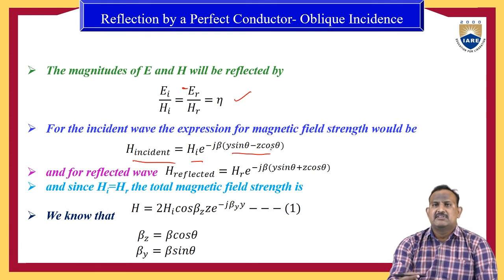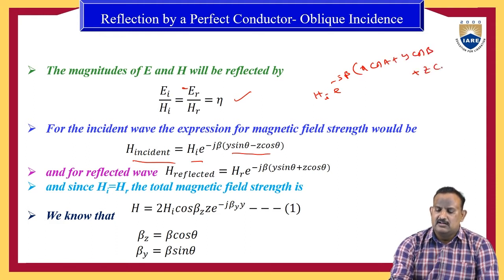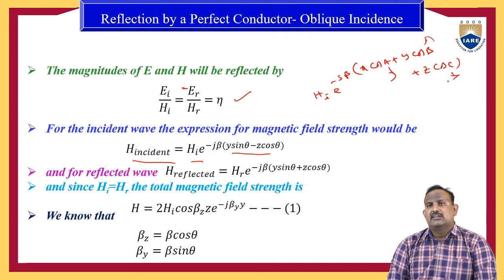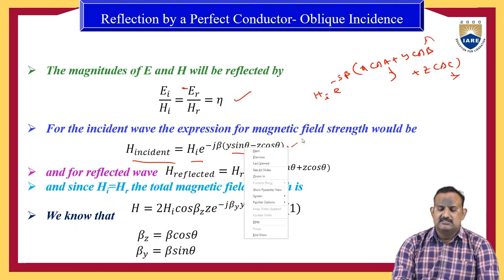So it is just the same as the previous one. Here it is Hi into e power minus j beta into x cos A plus y cos B plus z cos C. Here we need to eliminate the angles A, B, C. If you substitute the angles A, B, C as in the previous derivation, we can directly write y sin theta minus z cos theta.